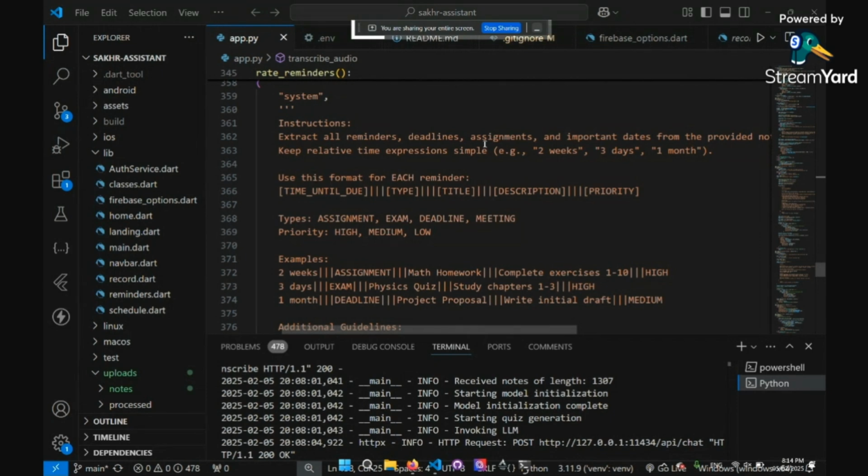Regarding reminders, I hope you're not using an LLM for reminders, or are you? Yes, I am actually. And is it generating reminders only based on the audio that you're passing? It's also based on the notes and transcriptions. So what if the teacher comes and speaks, and there is no information about any reminder or due date? How do you generate reminders in those cases?